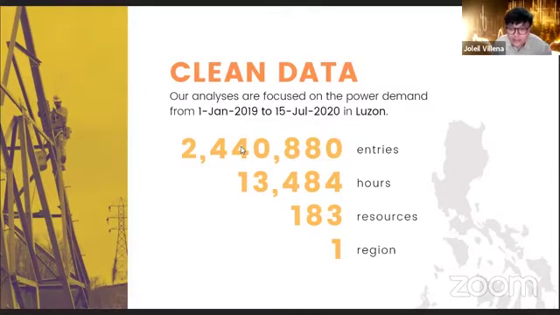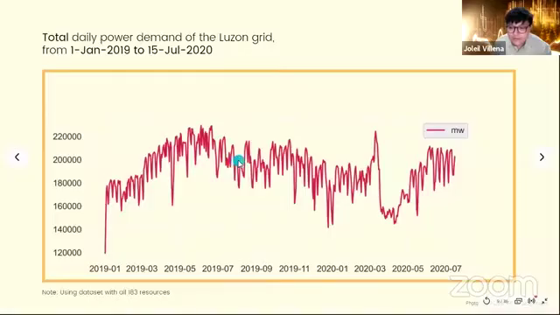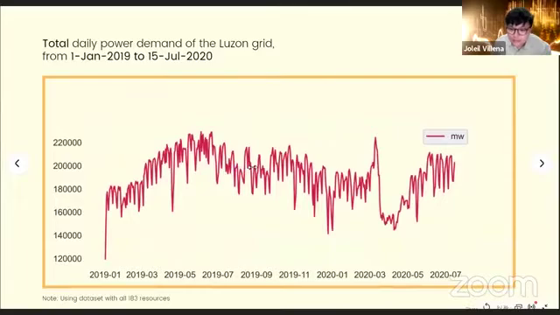We cleaned our data mainly by removing duplicates and by setting a threshold of 5 megawatts of total power demand in order to eliminate those resources with low total demand throughout the dataset. So we first looked at the historical total daily power demand of the Luzon grid. An electrical grid is where producers send electricity to their customers.